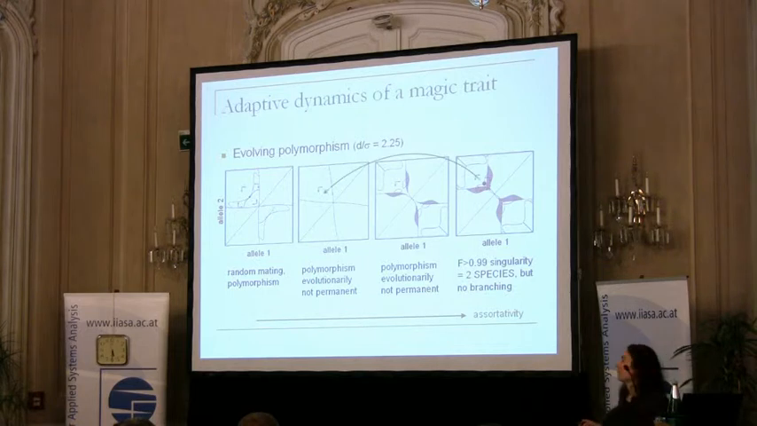Now here, if we have two separate species to start with, but then there is a change in the environment which changes assortativity.